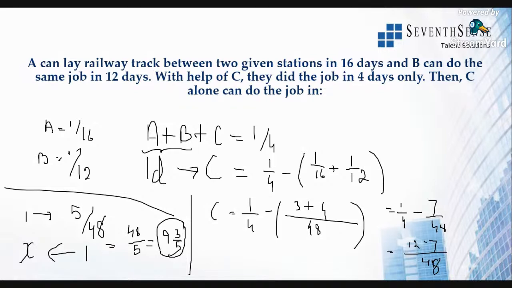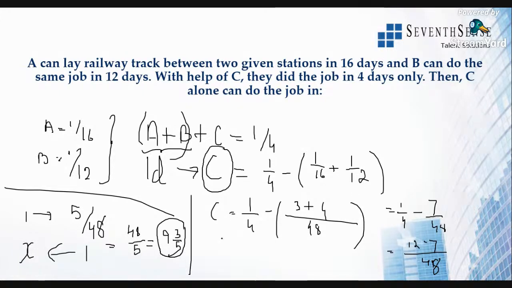Clear? So A completes 1 by 16th of the work in one day, B completes 1 by 12 of the work in one day, then together they do it in 1 by 4. That is, with the help of C, they did the job in 4 days. That is all the three together. All right, so we know the A plus B value, that is 1 by 16 plus 1 by 12. So from this I'll get to know just C alone's one day work. So that will be 1 by 4 minus 1 by 16 plus 1 by 12.